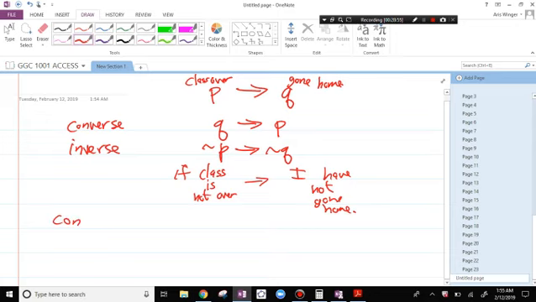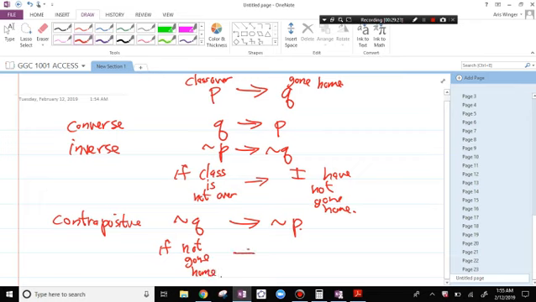The contrapositive is the converse of the inverse. So it says that not Q implies not P. And it says that if I have not gone home, then class is not over.